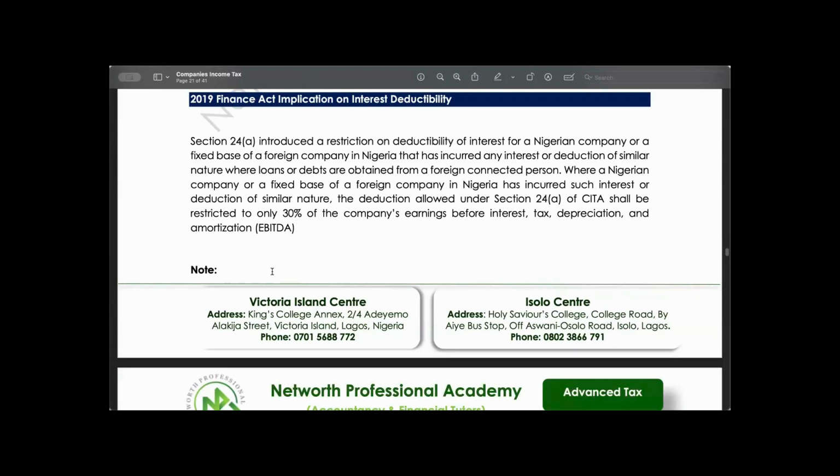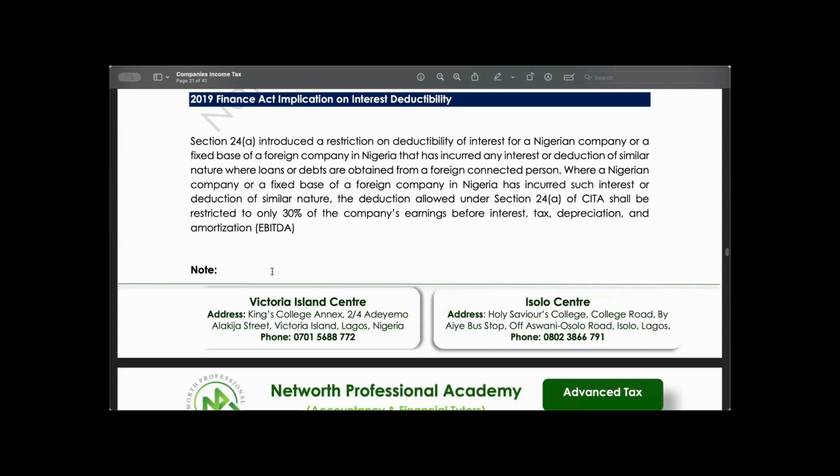Ordinarily, before now, companies are expected to claim their interest as tax deductible on their profits.